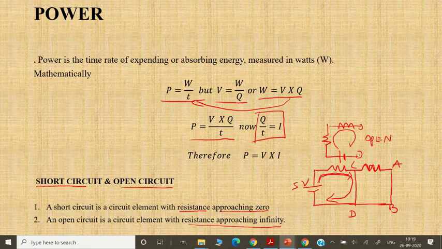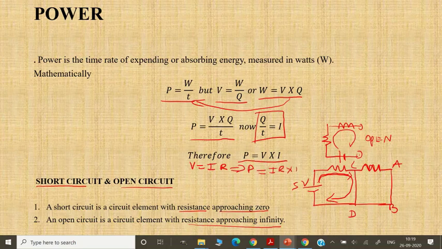But V is nothing but IR, right? V is equal to IR from Ohm's law. So you substitute V is equal to IR here. It will give power equal to I R into I. It will actually give you I squared R, right?